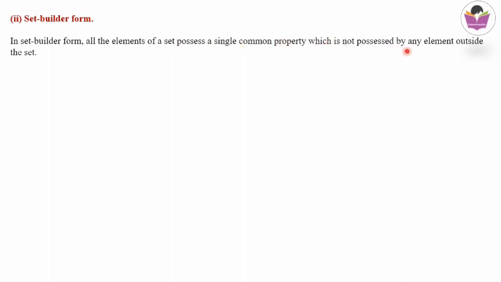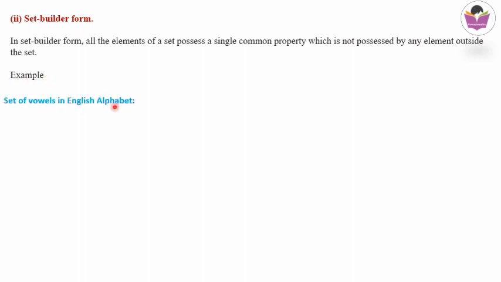So, which is not possessed by any element outside the set. Only the elements which are inside the set will have a common property that we have to identify, and we have to write it. Then the set builder form will come to an end. So here, let's take an example.